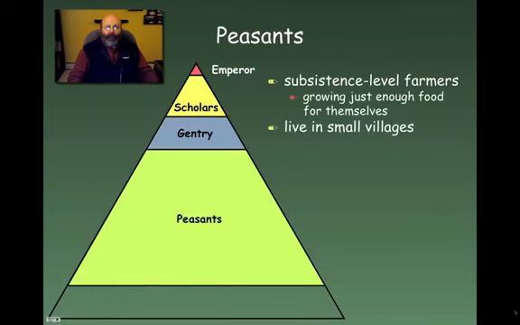Now, these are subsistence level farmers, so they're growing just enough food to feed themselves. Most of them lived in small villages. Now, Confucius doesn't put them at the bottom of the chart because in the Confucian system, peasants were valuable because they performed the necessary labor. They produced food, and without their production, there could be chaos. So peasants are a little bit higher on the chart than we normally see them in other societies.